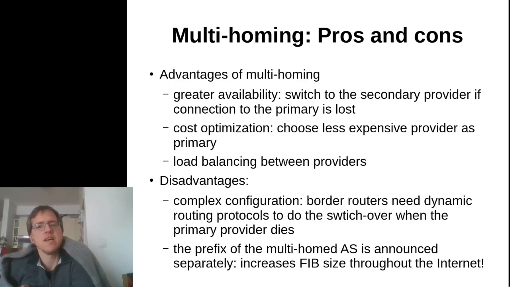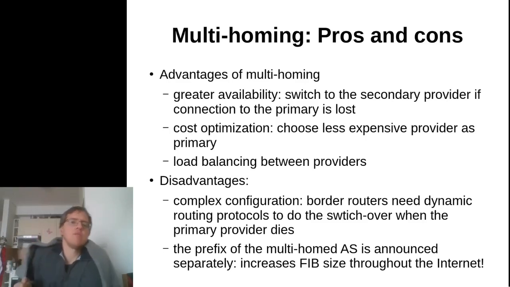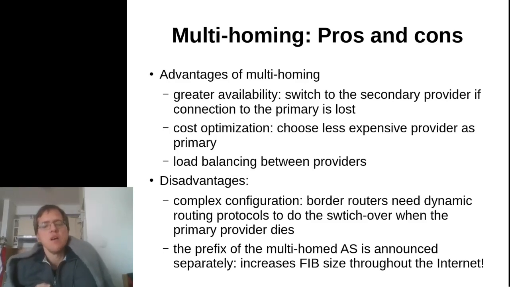So we can choose the less expensive provider as the primary, and this makes it possible to optimize and bring down transit costs. So multi-homing puts the customer in a much better negotiation position with its transit providers. Also, we're going to see that the customer can load balance between the providers, basically share its ingress and egress traffic between multiple providers, which again has all sorts of cool benefits.